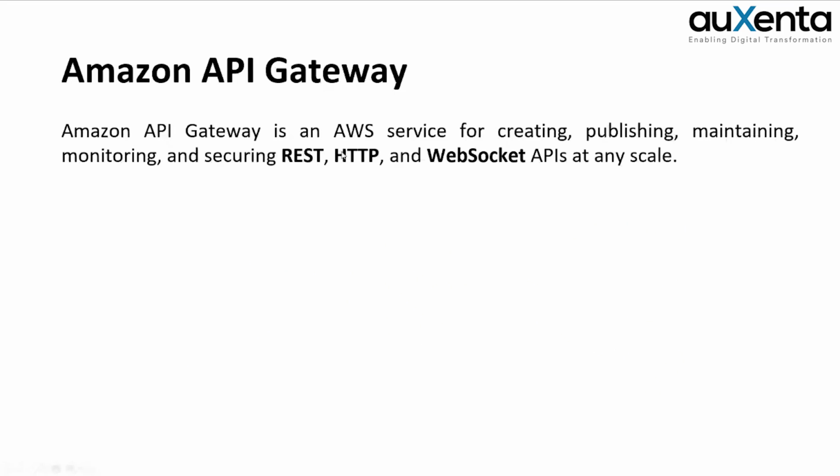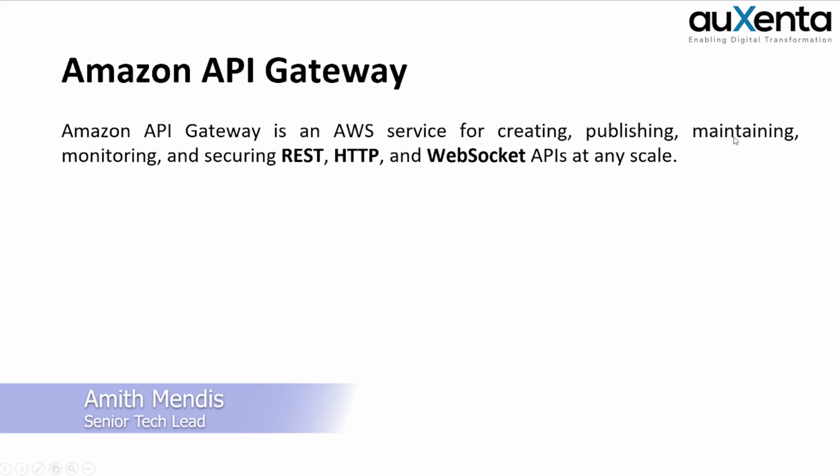Now let's talk about Amazon API Gateway. Amazon API Gateway is an AWS service for creating, publishing, maintaining, monitoring, and securing REST, HTTP, and WebSocket APIs at any scale. Here it talks about everything: creating, publishing, maintaining, monitoring, and securing at scale. That means it has all the aspects which we wanted to have to access these Lambdas.